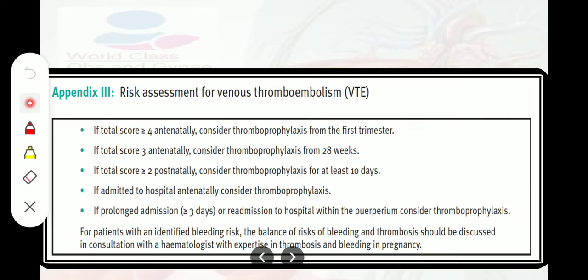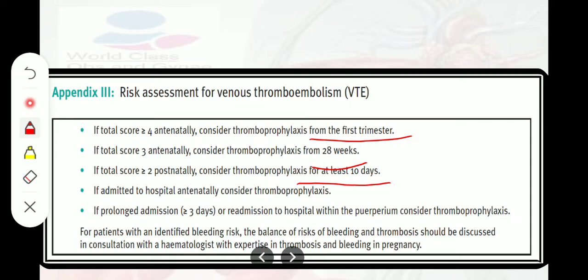Means if we have more than 4 in the antenatal period, we will consider thromboprophylaxis from the first trimester. If the score is 3 antenatally, consider thromboprophylaxis from 28 weeks. And if the score is more than 2 postnatally, consider thromboprophylaxis for at least 10 days.